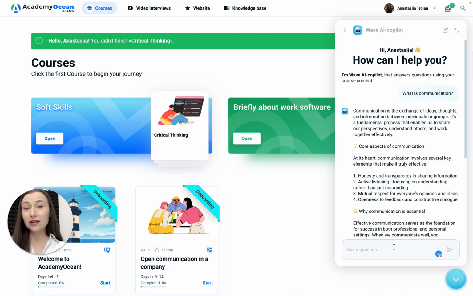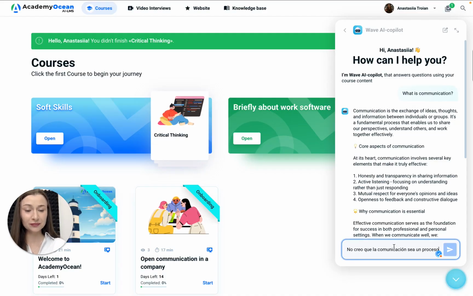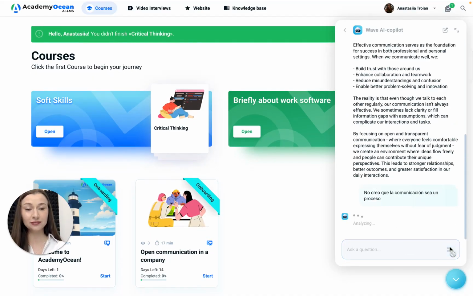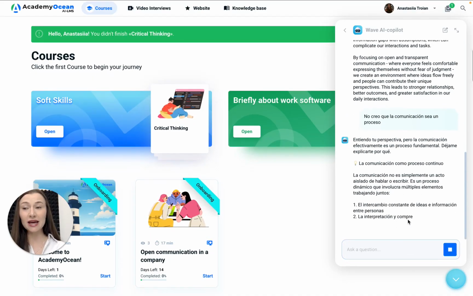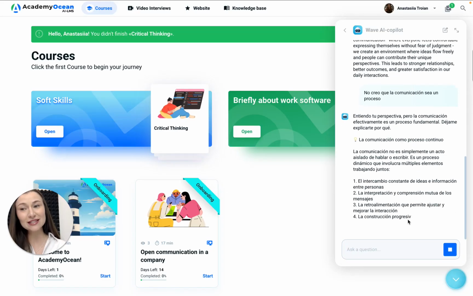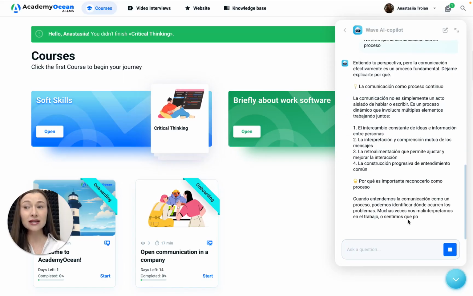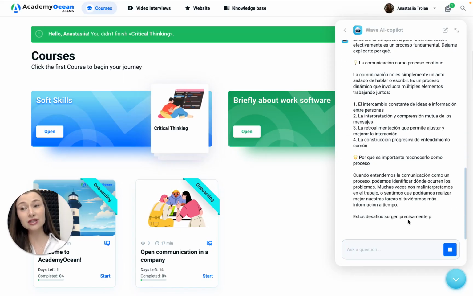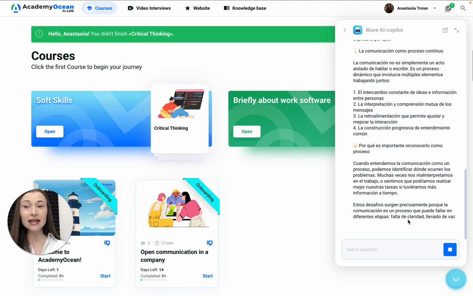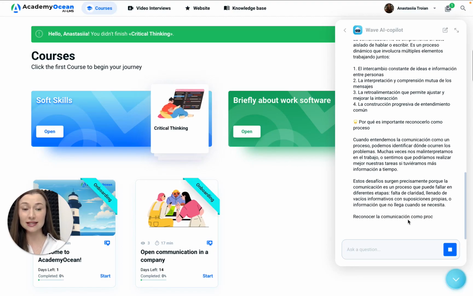Let's try another language, Spanish. I don't think that communication is the process. Wave answers in Spanish and correctly explains why my statement is not accurate. The content language or a learner's language doesn't matter. The AI handles it easily.